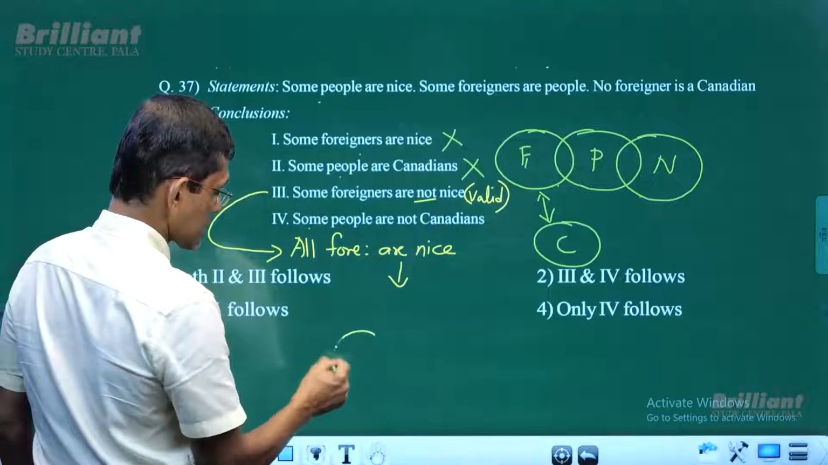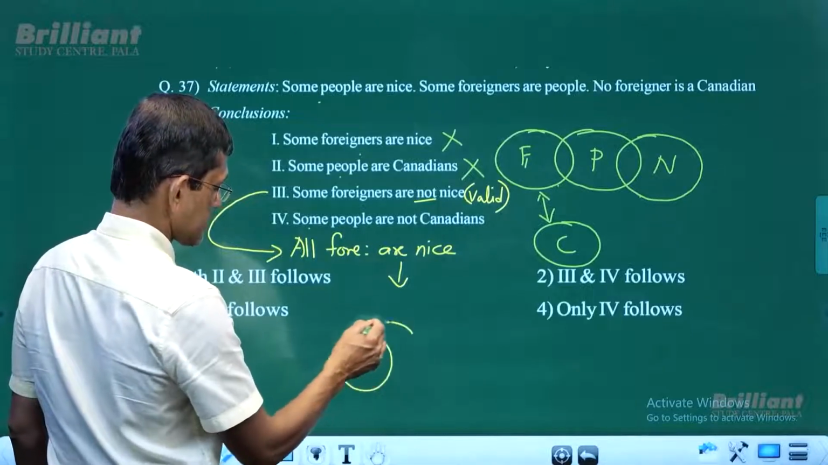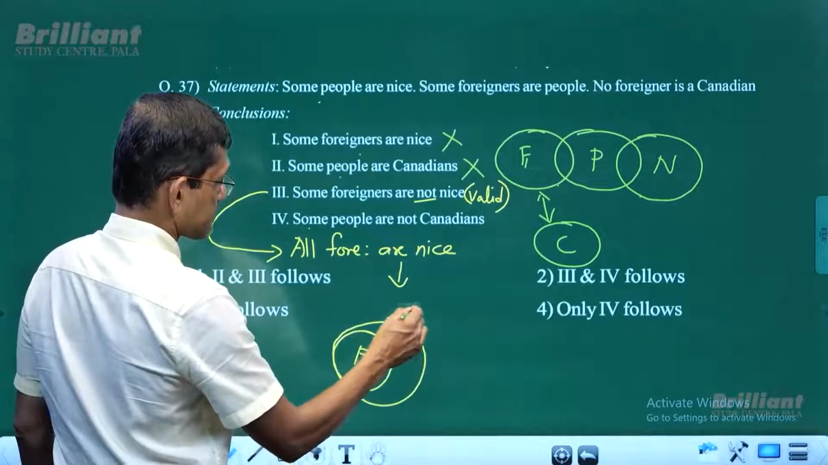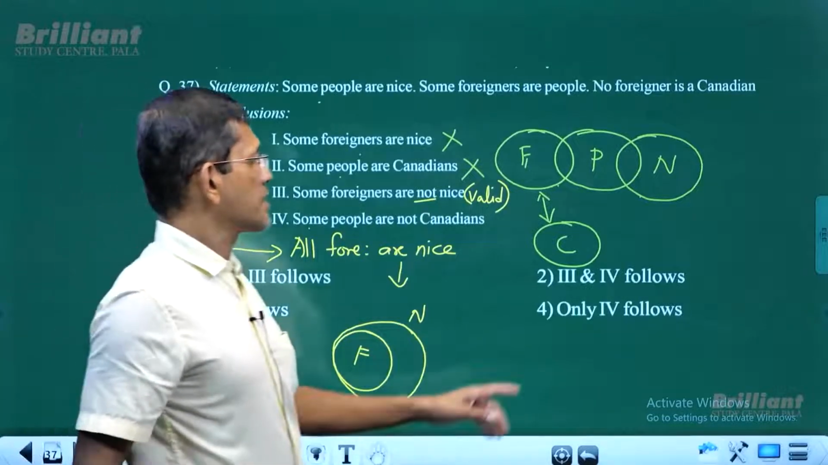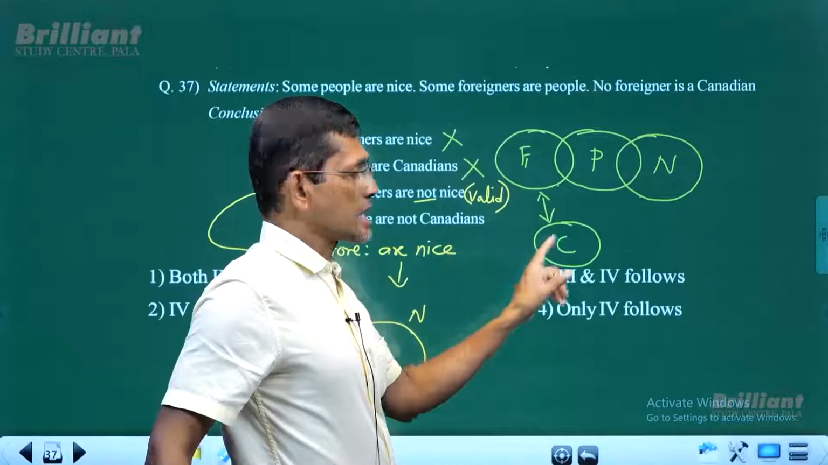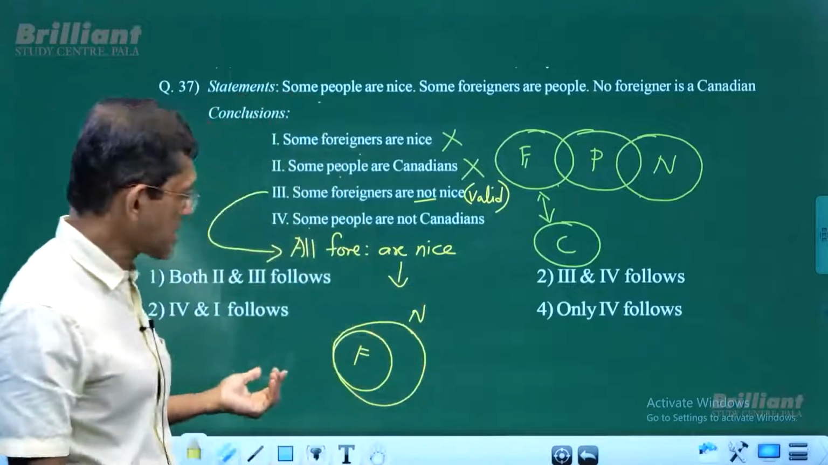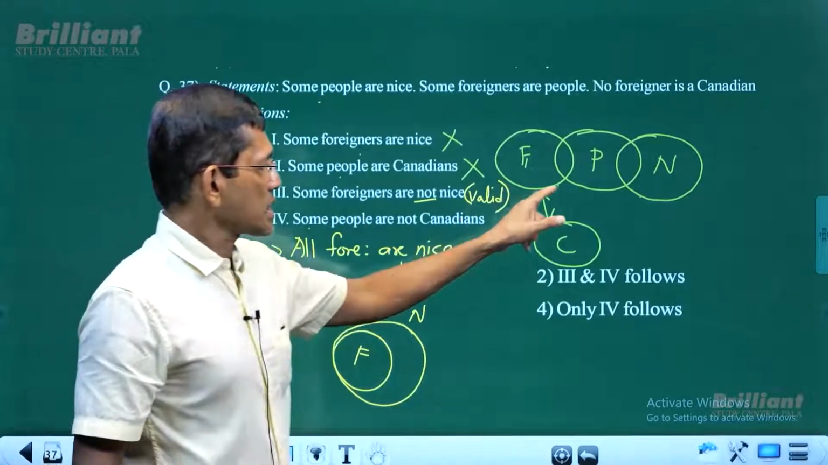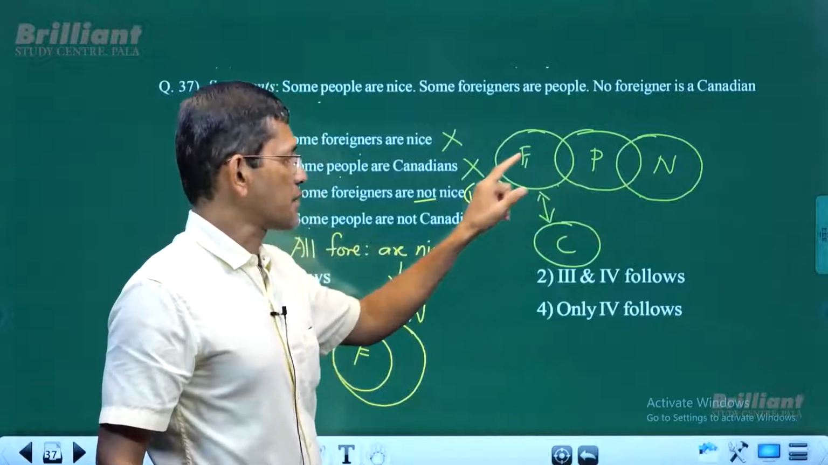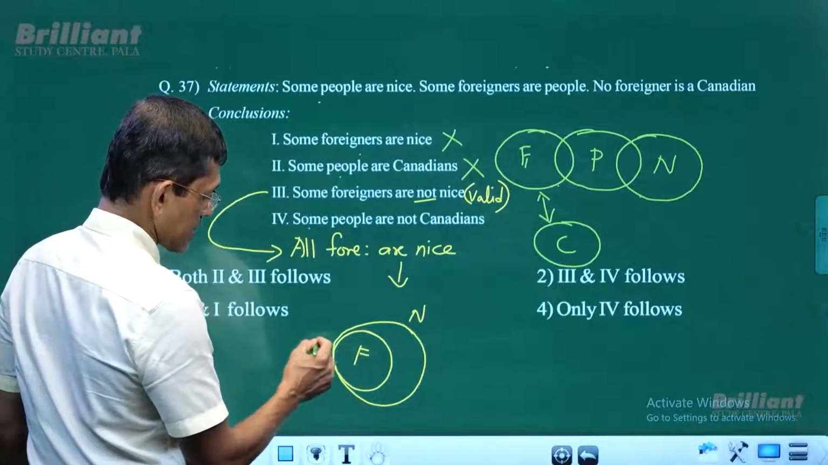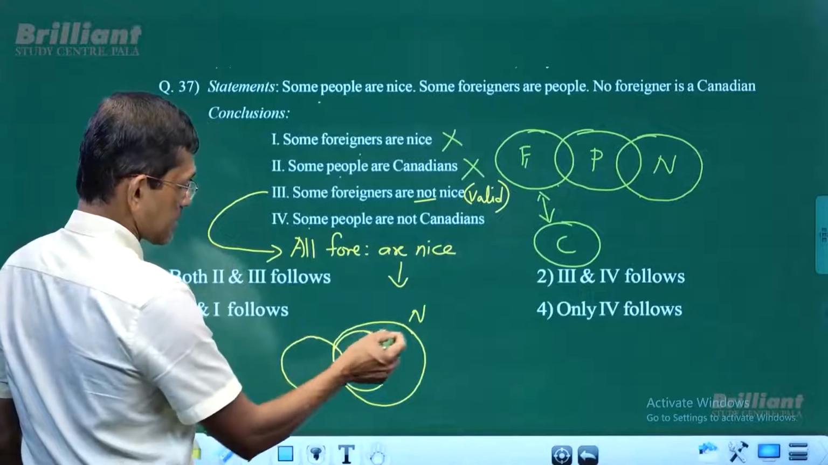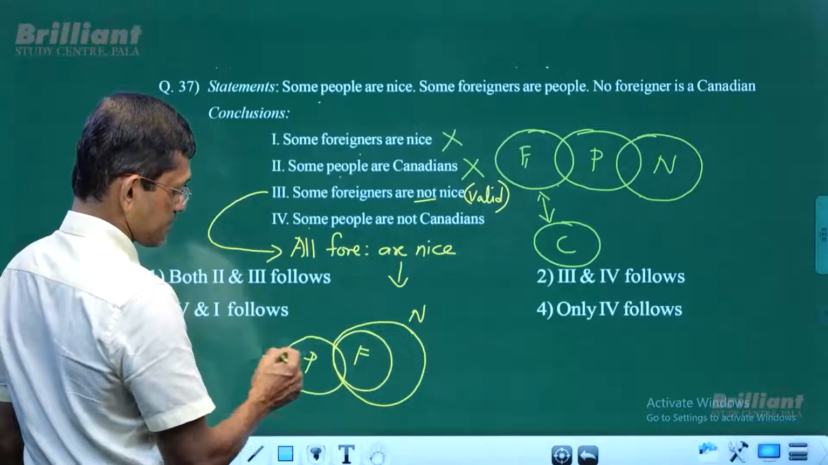All foreigners must be nice. That's a diagram. However, we have people and Canadians missing in the new diagram. So we'll bring it here. People is intersecting with nice and foreigners as well. So we have to bring that. People intersecting with foreigners. At the same time, people is intersecting with the nice as well.